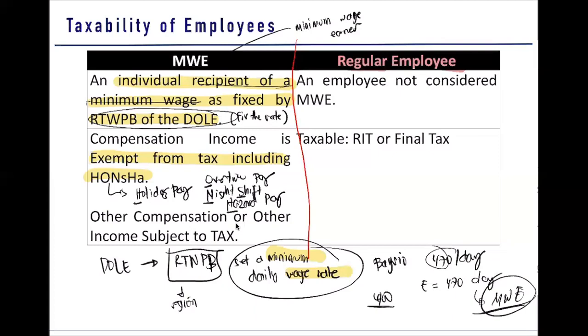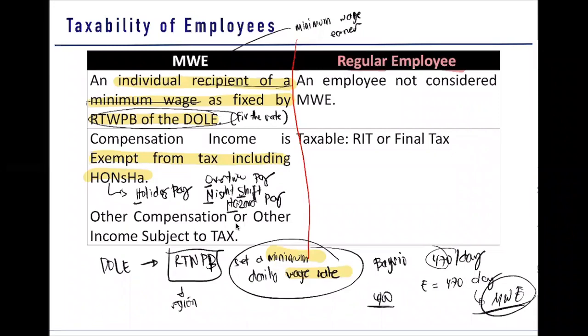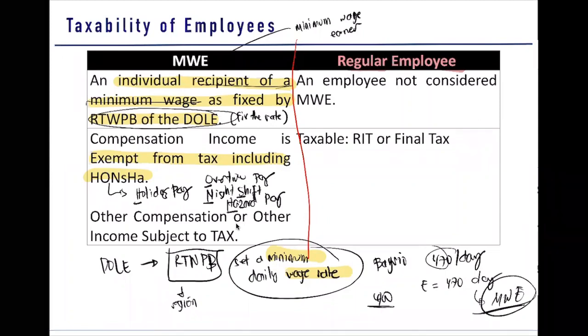So for example, November 30 is considered a holiday. Say on November 30, you will work. That is a non-working holiday, but you work. Therefore, you have an extra premium amount. We call it your holiday pay.